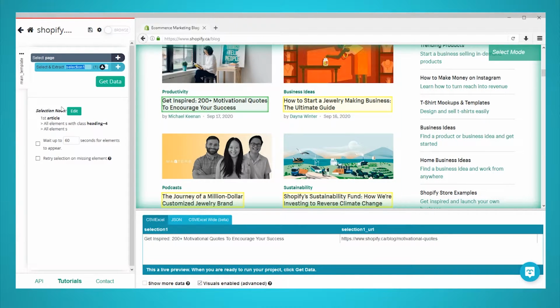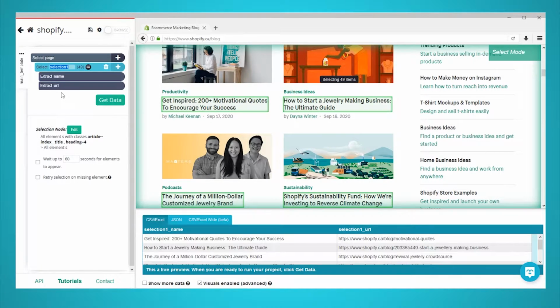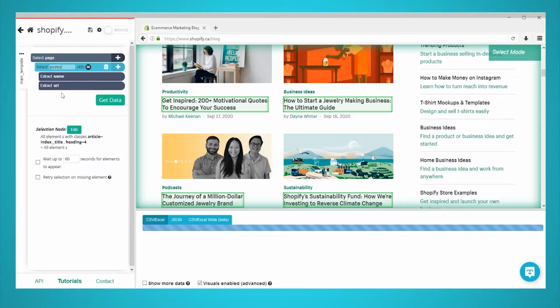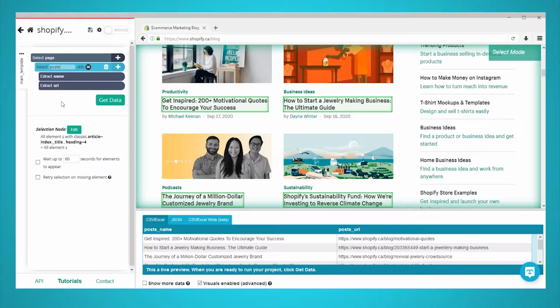It will be highlighted in green to indicate that it has been selected. The rest of the posts on the page will now be highlighted in yellow. Now, click on the second post in the list to select all the posts. They will all now be highlighted in green. In the left sidebar, rename your selection to Post. ParseHub is now pulling the headline and URL for each post on the page.